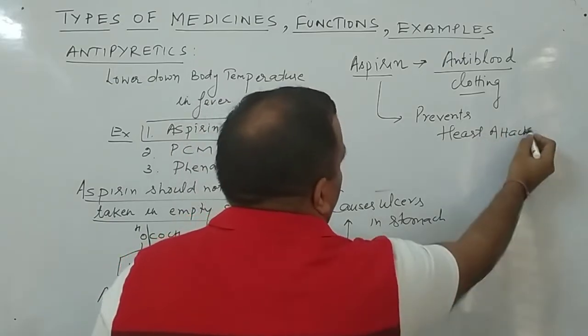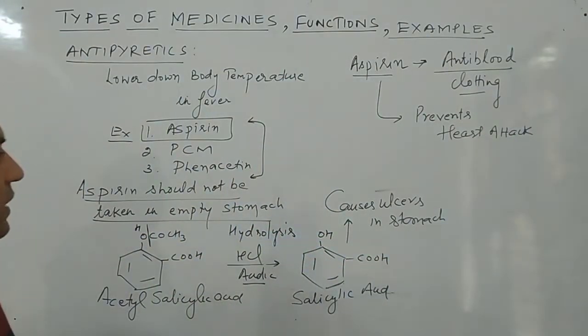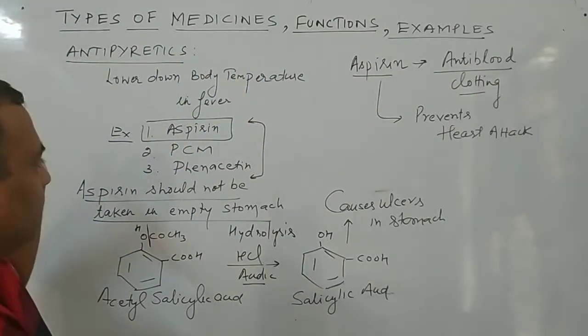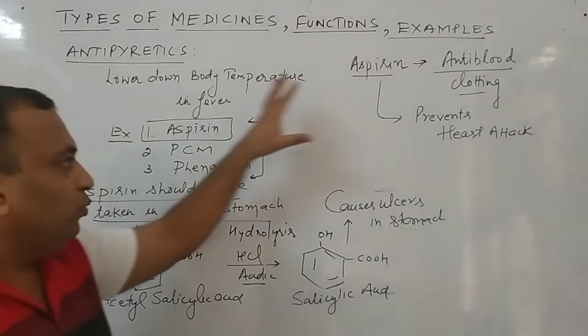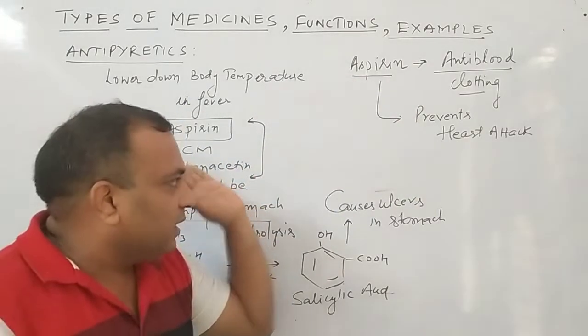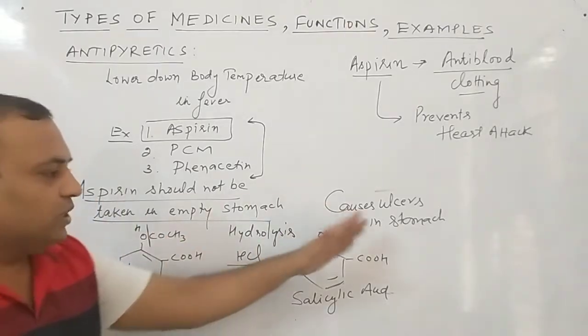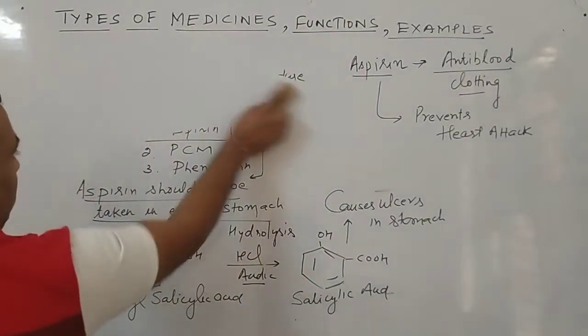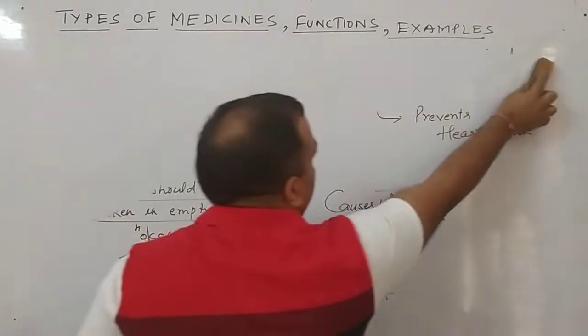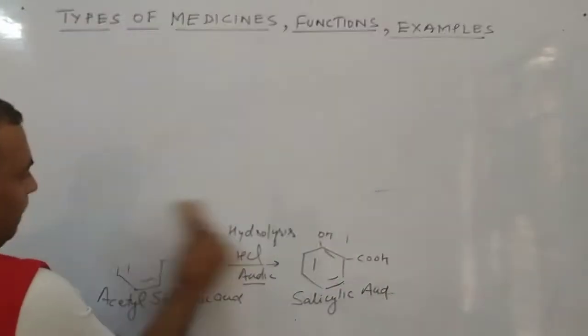Understand? So this is all about antipyretics. Thing you have to remember: lower body temperature in fever. Three examples: aspirin, paracetamol, phenacetin. Regarding aspirin, two facts we have done: it prevents the heart attack, and secondly, it should not be used in the empty stomach.